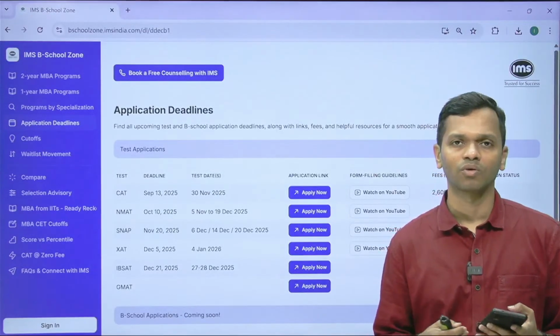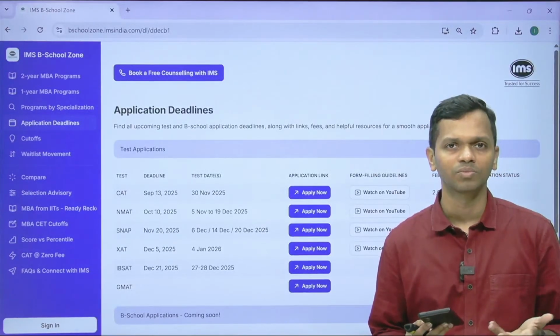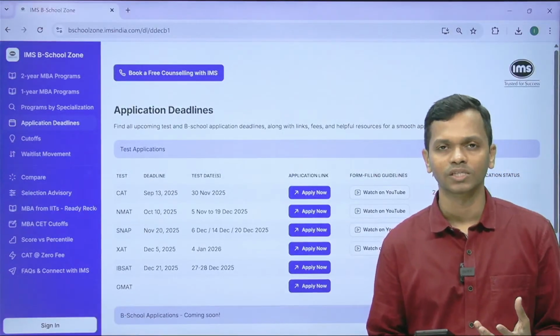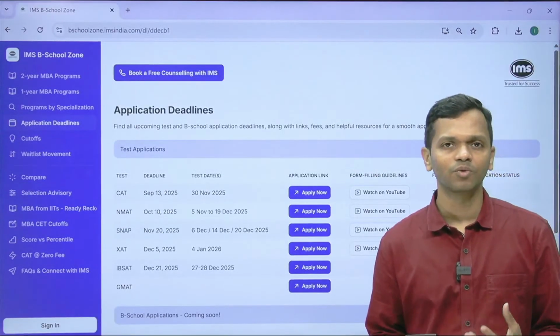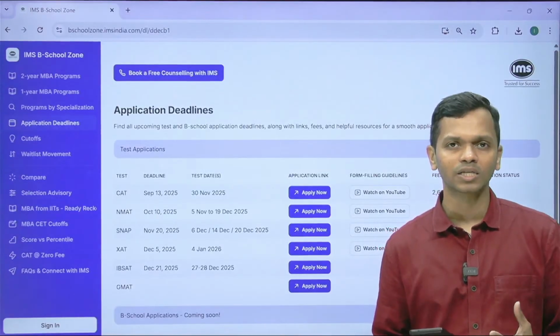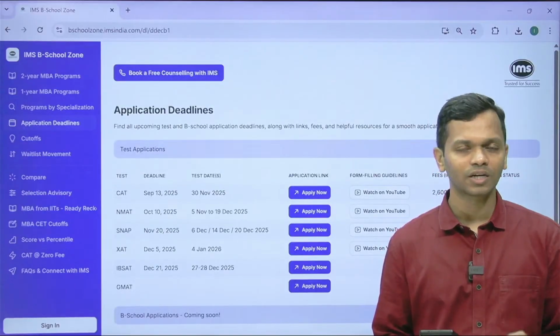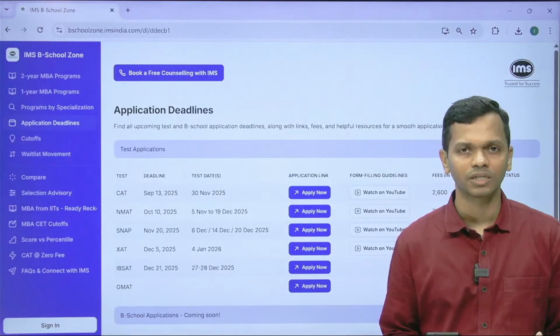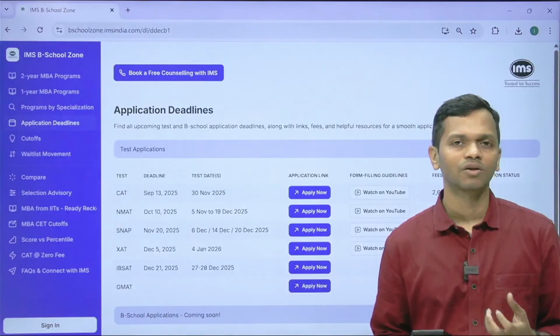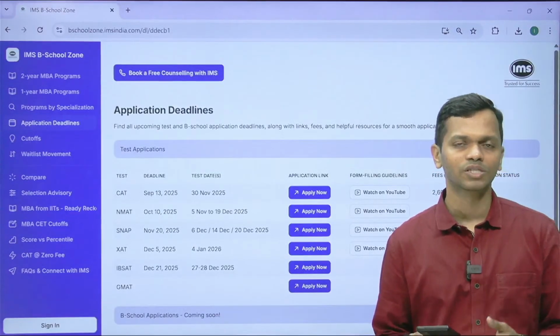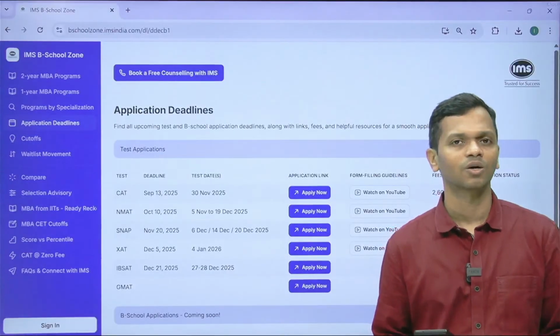It varies from university to university, so I would not know exactly what is there on your mark sheet, but if you have individual marks available for the individual subjects, you can always use that. If a grade point is available, then you can follow the conversion that is given by your respective university to convert your CGPA to percentage, right? So that is how you do it.